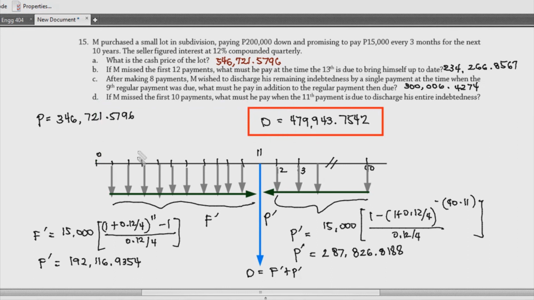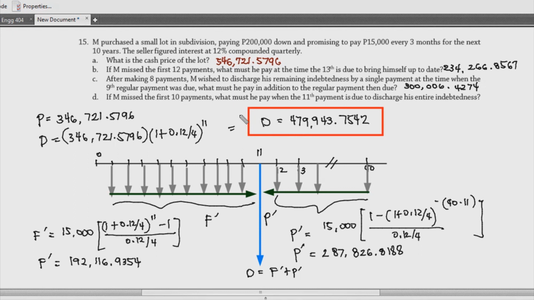And by doing that, since it is a single payment, a single value, what you have to do here to be able to find D is to multiply this by our factor for compound interest, that is 1 plus 0.12 over 4. Like what I did earlier, I also checked. So with this, you just raise this to 11, and that should give you the same answer as this, 479,943.7542.